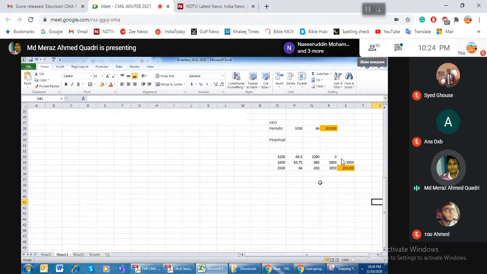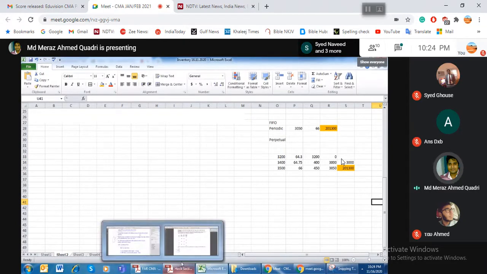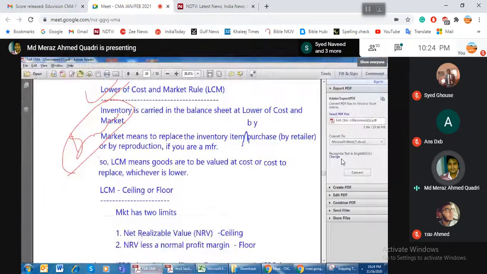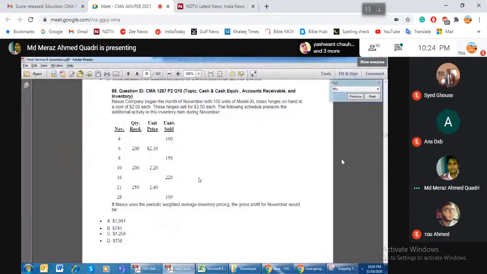I have never read that tagline, that line: in all scenarios, perpetual and periodic will be the same under FIFO. I never had that line from the books.